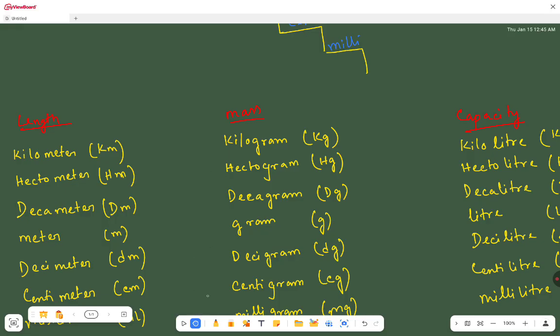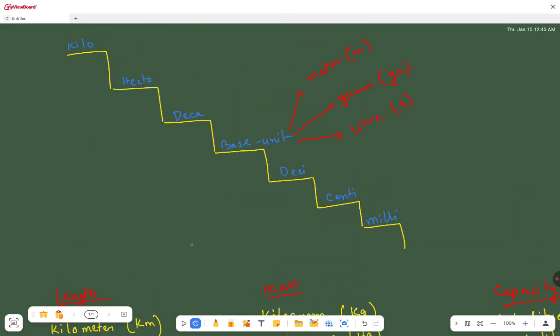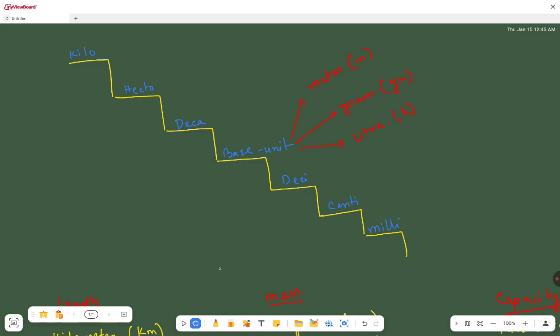Okay, now how are we going to convert from one unit to another unit? See, in this ladder, if we come from high to low, we will multiply. And if we want to come from low to high, we will divide.